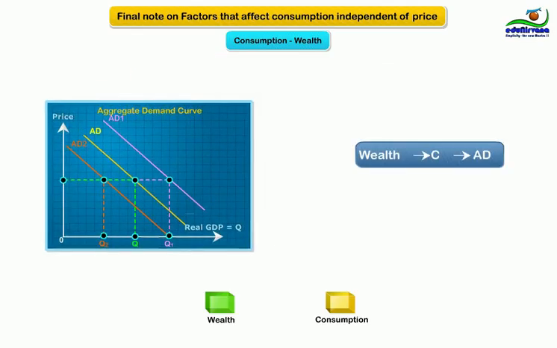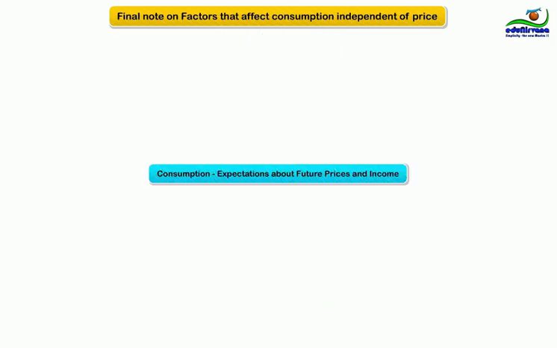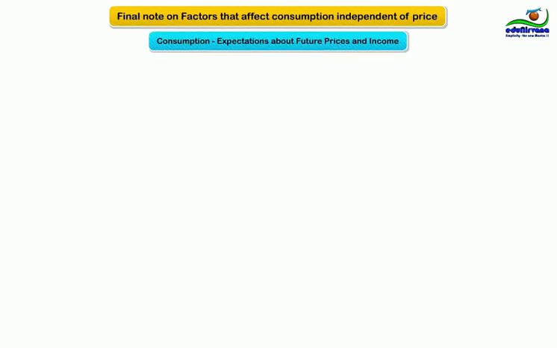Let us summarize it. When wealth increases, consumption increases. In result, aggregate demand increases. If wealth decreases, consumption decreases. In result, aggregate demand also decreases. Now, let's see the second key factor. Expectations about future prices and income.